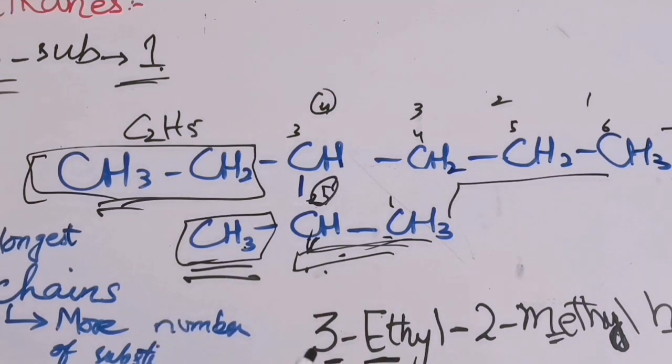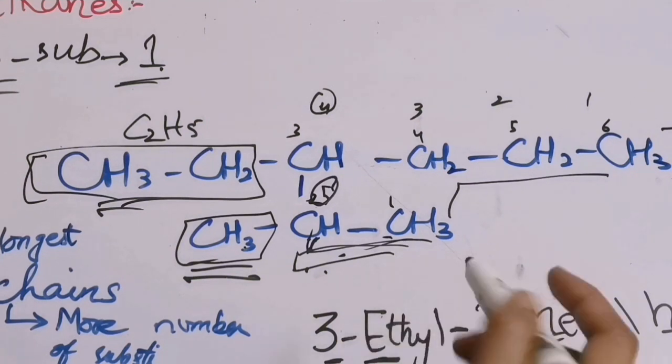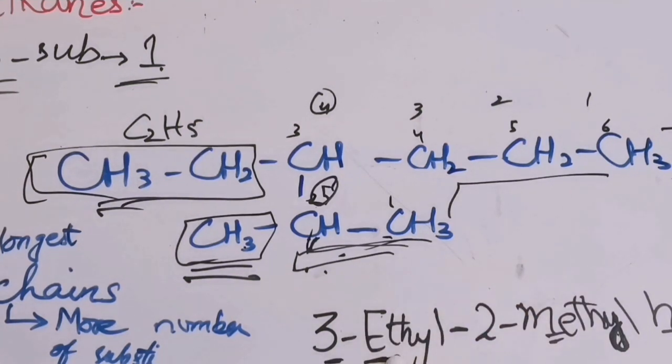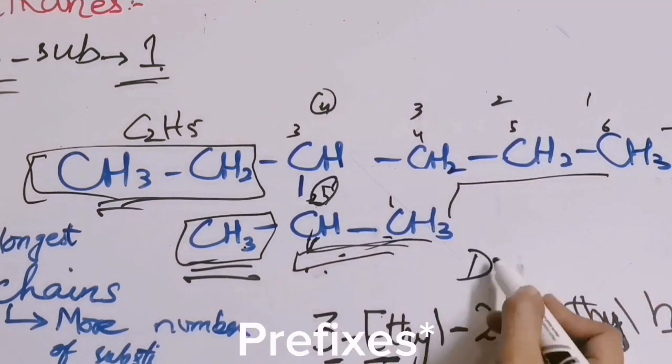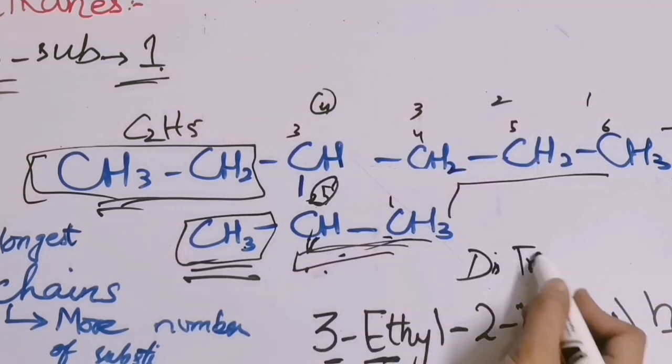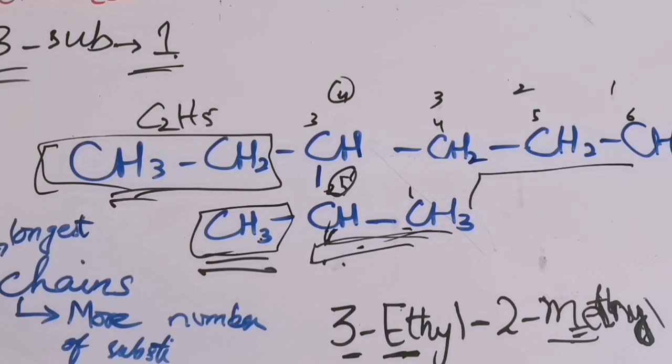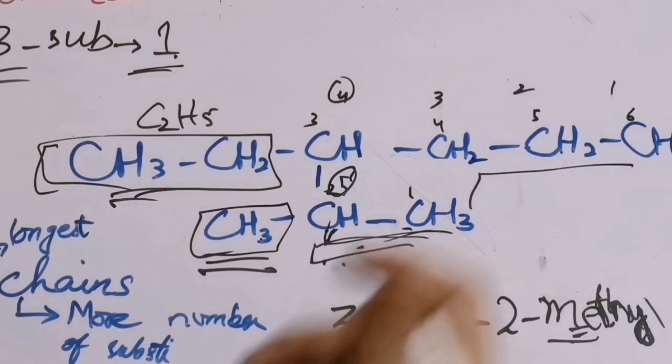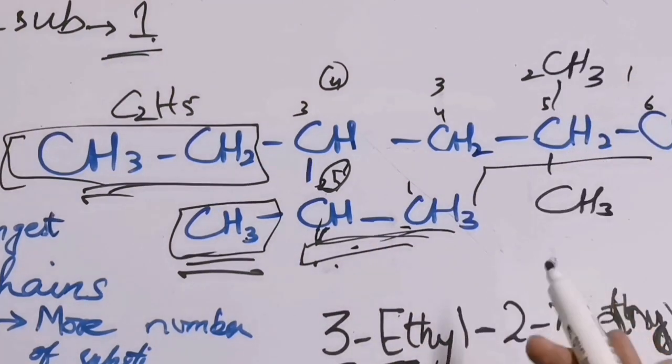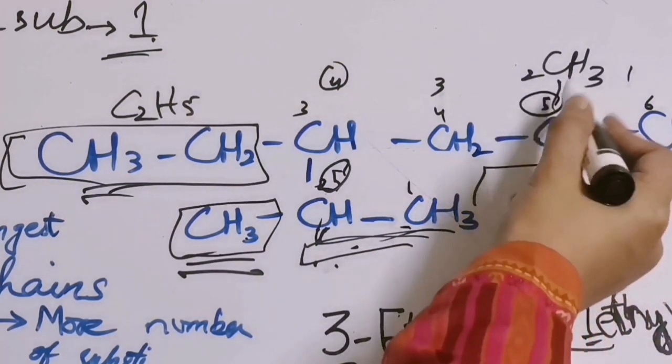Then according to the next rule, if we have two different substituents present, then we write the name alphabetically. First I wrote the name of ethyl and then methyl, as E comes first and then M comes. Then according to the next rule, if we have the same substituents present, then we use the words di, tri. Then if the same substituents are present on the same carbon, then while writing the name we will repeat the position.